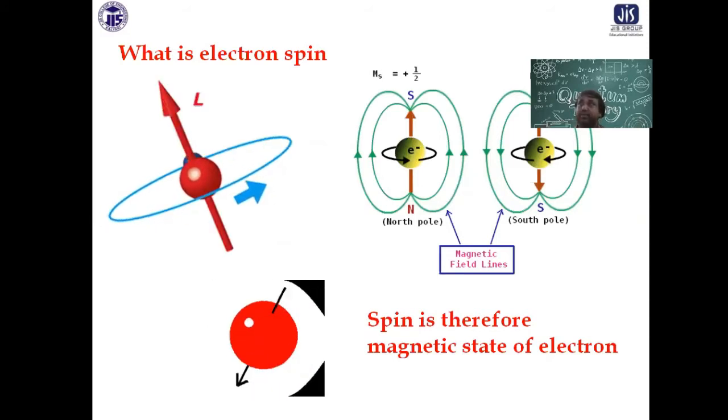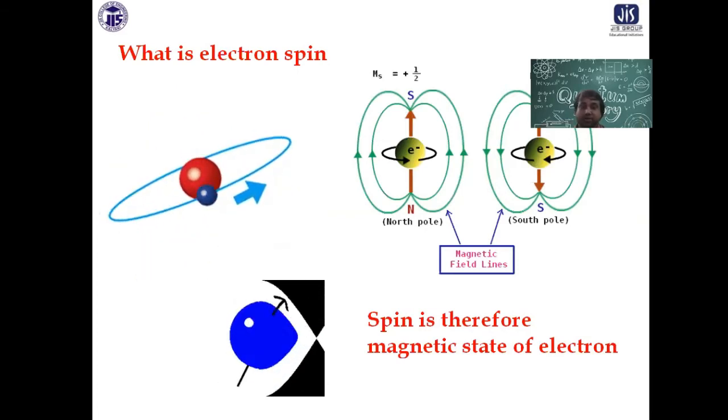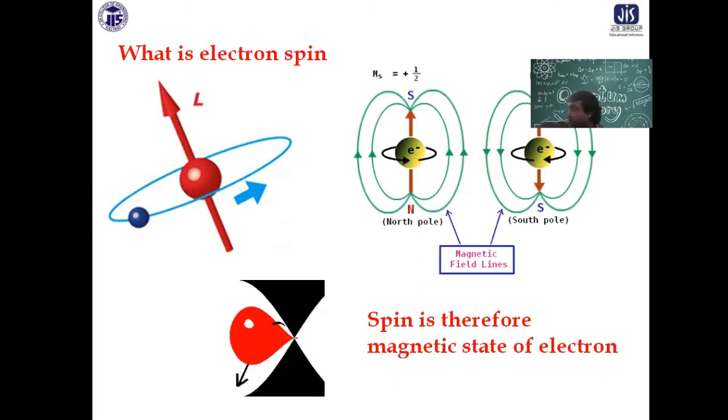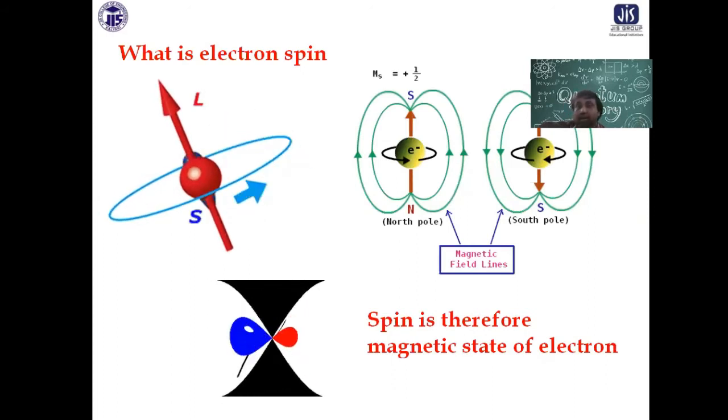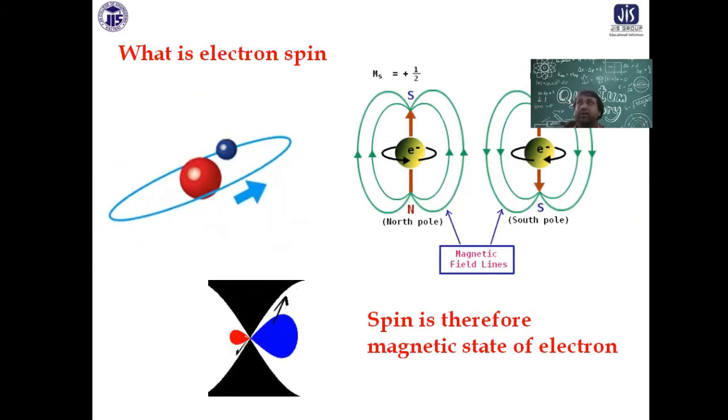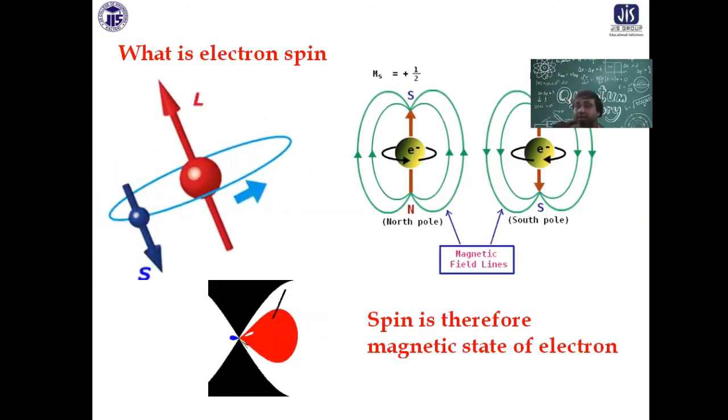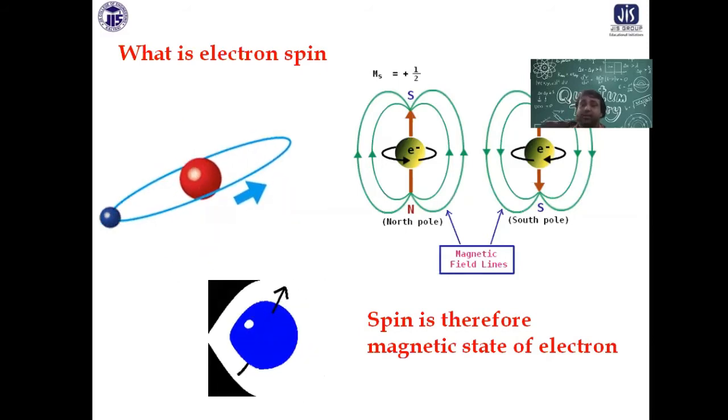Say up spin state will be 0, down spin state will be 1 state. So it's not just 0 and 1. The mixed state is also allowed. So I try to tell about what is called the spin of the electron. Electron spin. This concept of electron spin is actually coming from the motion of the electron around the nucleus.